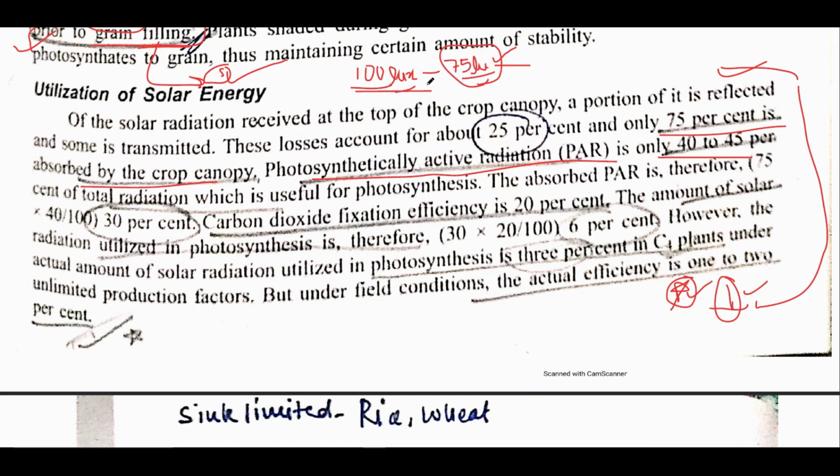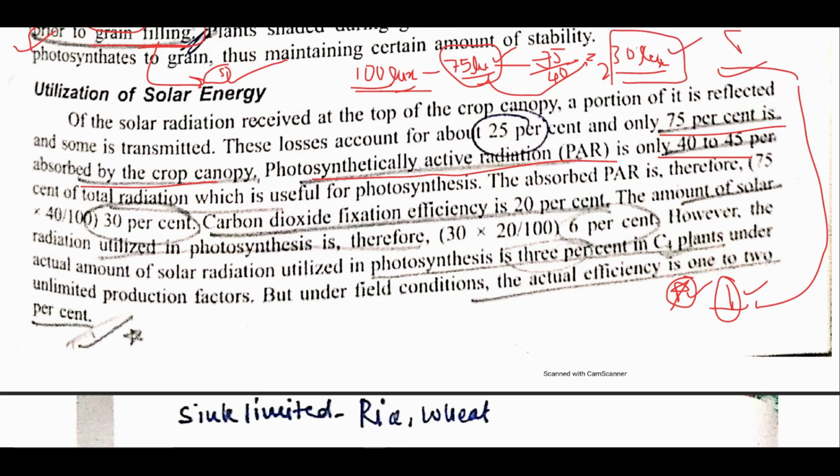Meaning out of the total 100 lux reaching earth, 75% is absorbed by plants, and out of this 75 lux, only about 40% is utilized. If you calculate, 75 by 40, it would be about 30%. That means out of this 75 lux, only 30 lux is photosynthetically active radiation. Now this is about the light intensity.